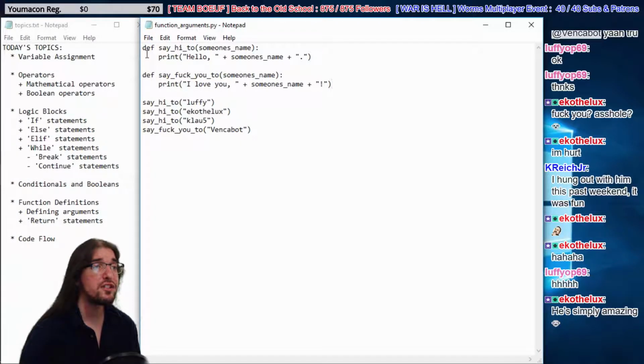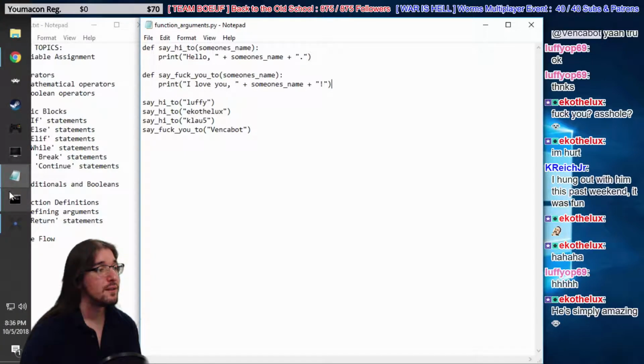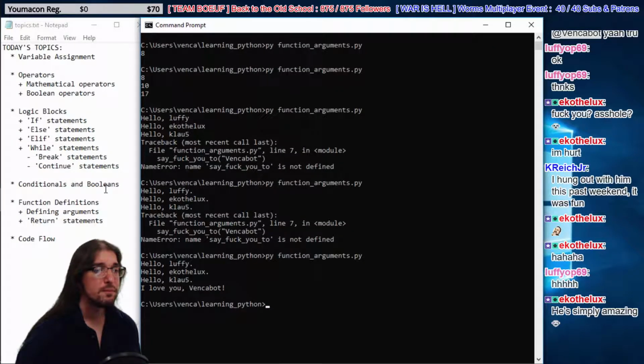All right, so now we have two functions. Say hi to takes one argument. Then we have say fuck you to someone's name, right? Let's see what happens now. Well, it works now, right? It works. So now we have 3 hellos and I love you.